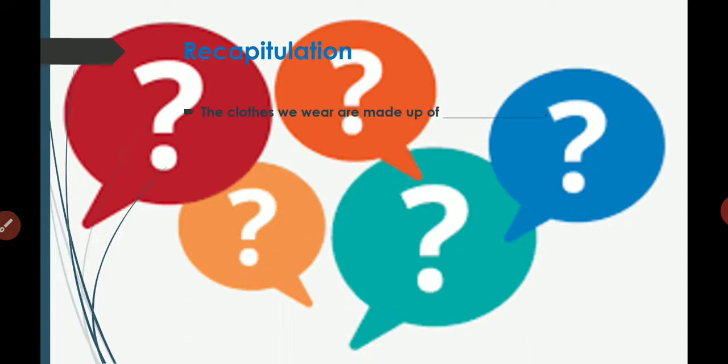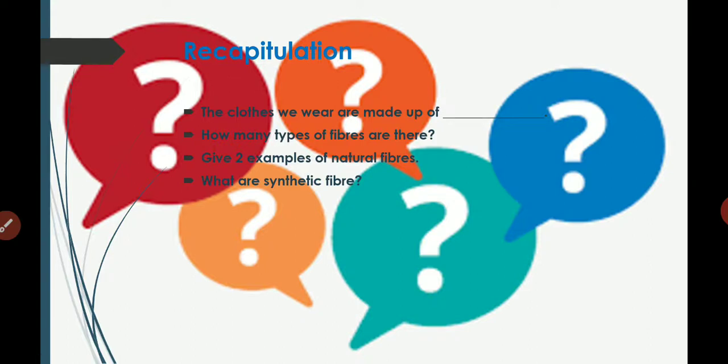So answer me, the clothes we wear are made up of what? Yes, fabrics. Very good. How many types of fibers are there? Yes, natural and artificial fiber. Very good. Give two examples of natural fibers. Yes, cotton and wool. Very good. What are synthetic fibers?